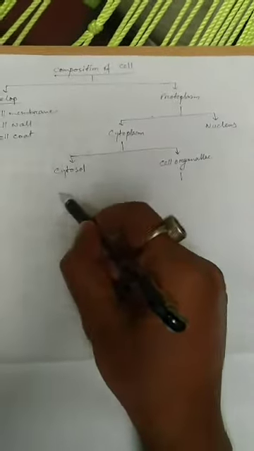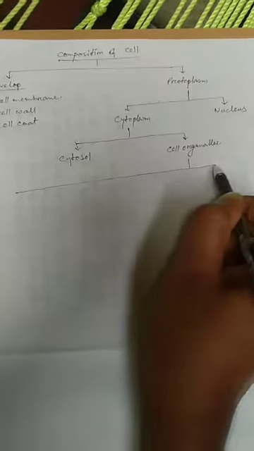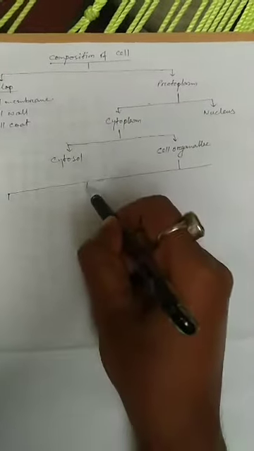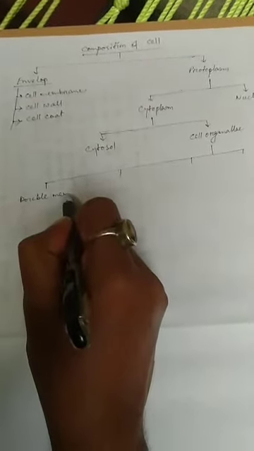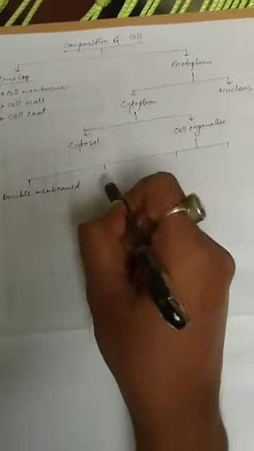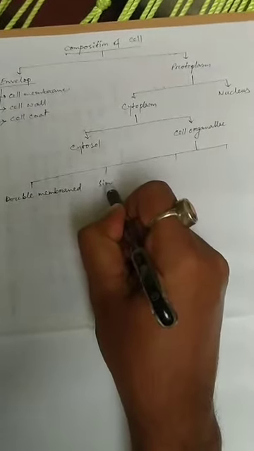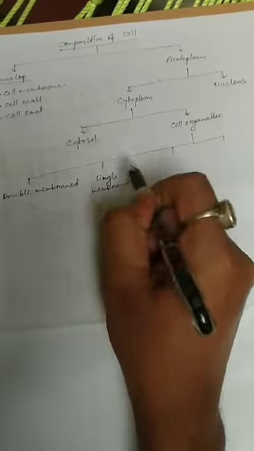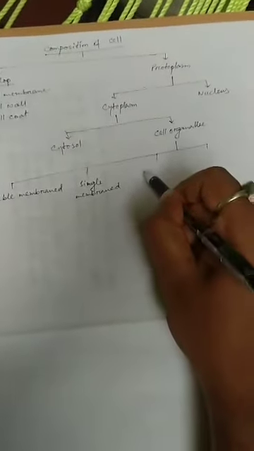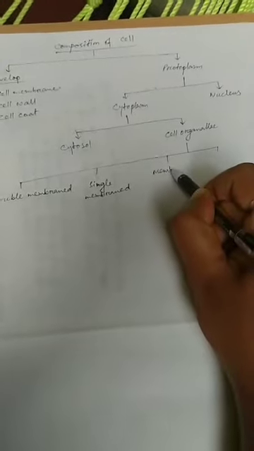We can classify the cell organelles into the following groups: first, double membraned organelles, single membraned organelles, and membraneless organelles, and microbodies.